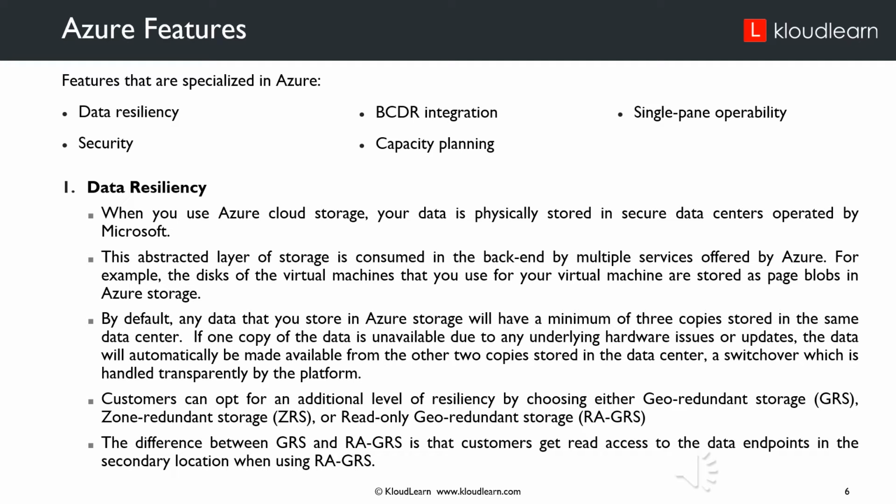If one copy of the data is unavailable due to any underlying hardware issues or updates, the data will automatically be made available from the other 2 copies stored in the data center, a switchover which is handled transparently by the platform. Customers can opt for an additional level of resiliency by choosing either Geo Redundant Storage (GRS), Zone Redundant Storage (ZRS), or Read Access Geo Redundant Storage (RA-GRS). The difference between GRS and RA-GRS is that the customers get read access to the data endpoints in the secondary location when using RA-GRS.